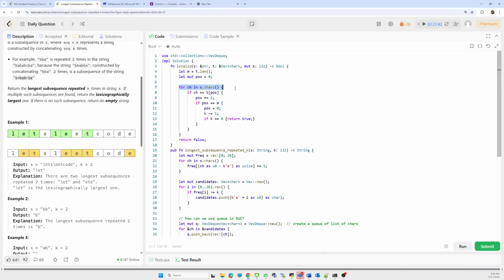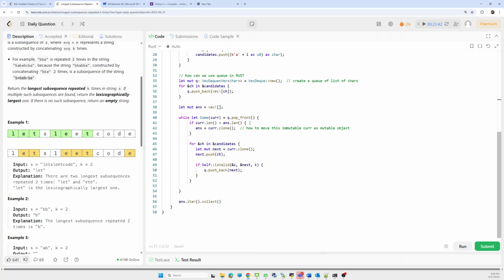Now we have to iterate over the whole main string, and check whether the character of the string matches the pattern or not. If it matches, then we move the position. If we find one pattern, then we start matching again from the beginning and update k by 1. If we find all k patterns in the string, then we return true, else we return false. This is the simple approach.